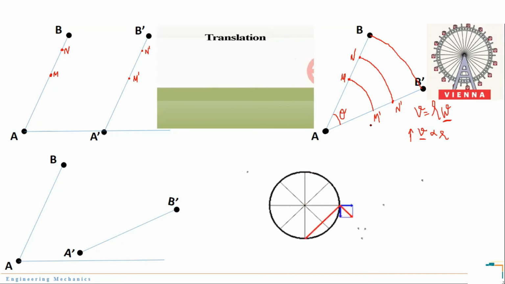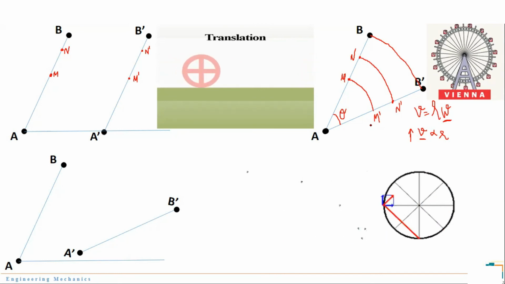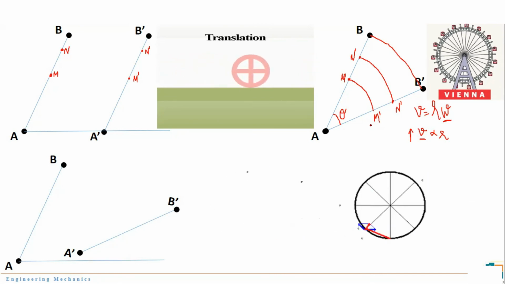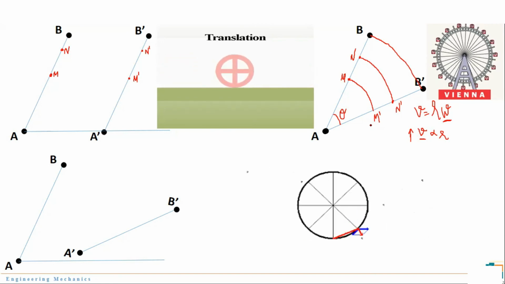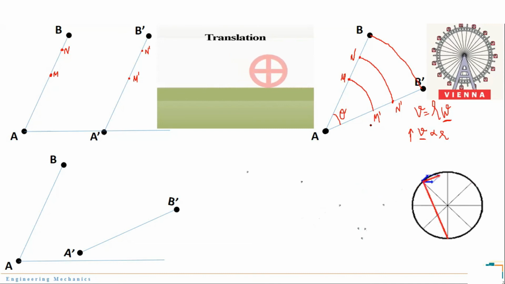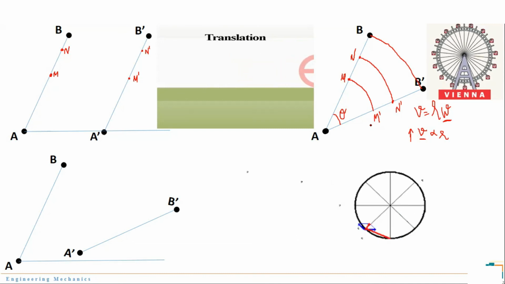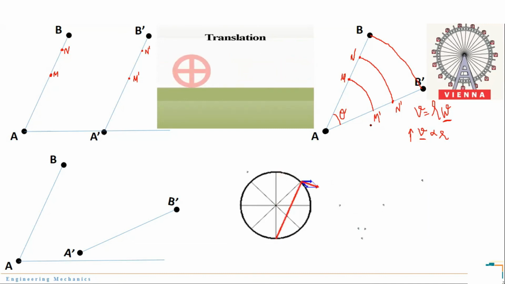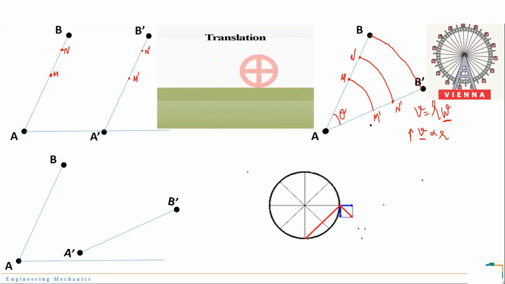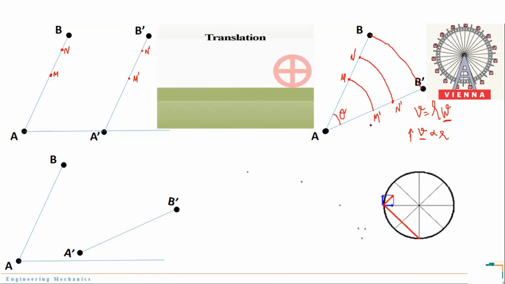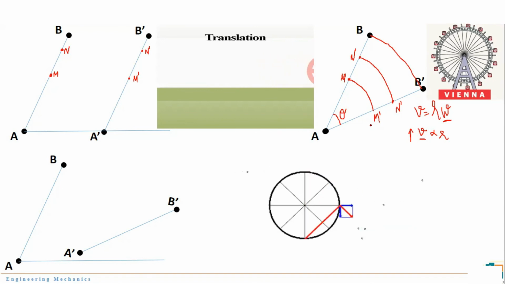You can easily identify the difference of motion from the three animations which are shown on the screen. In the first case you can see a body performing purely translation motion. In the second case, a body performing purely rotational motion about a fixed point. And in the third case, you can see that a body is performing translation as well as rotation.